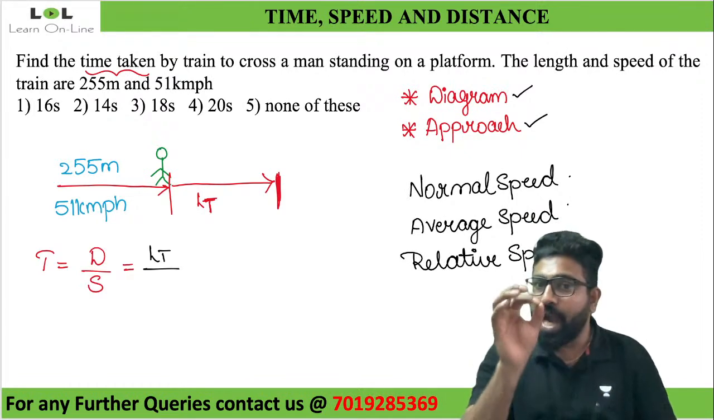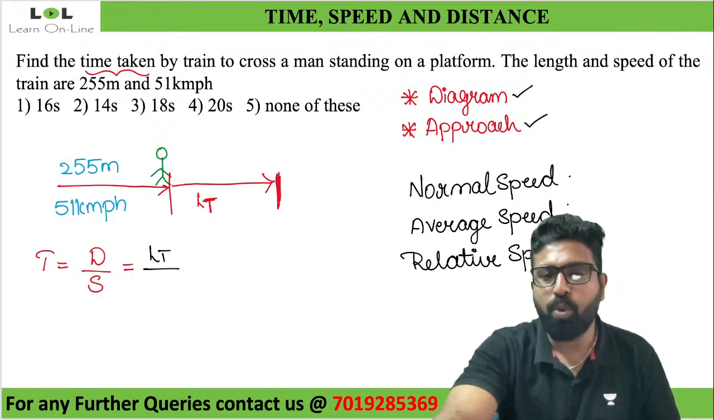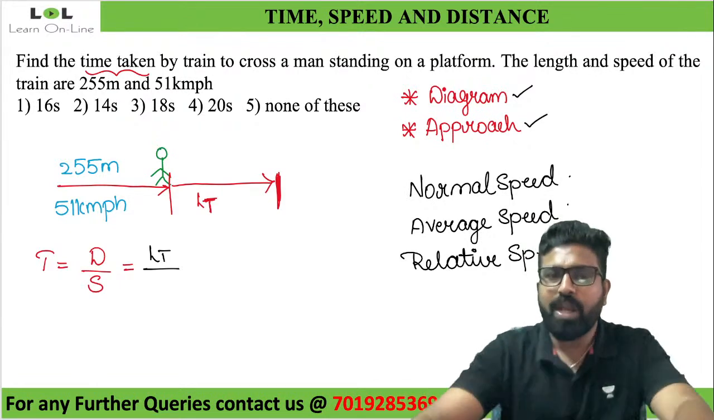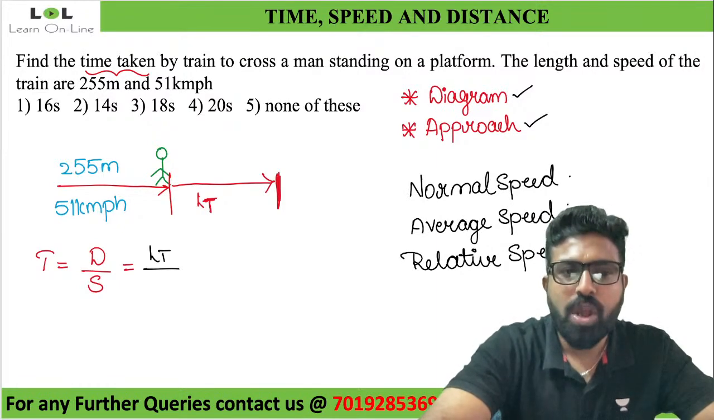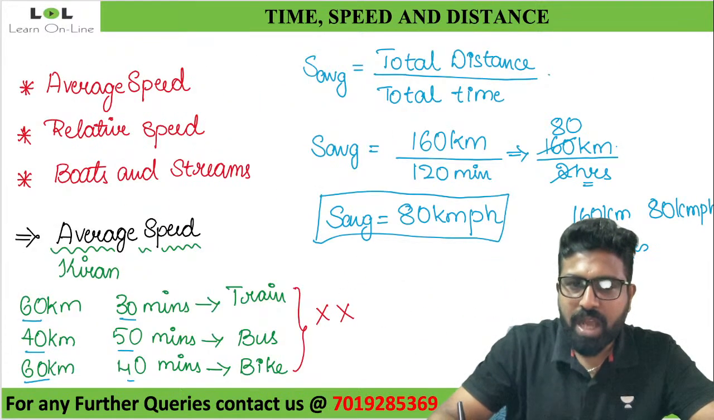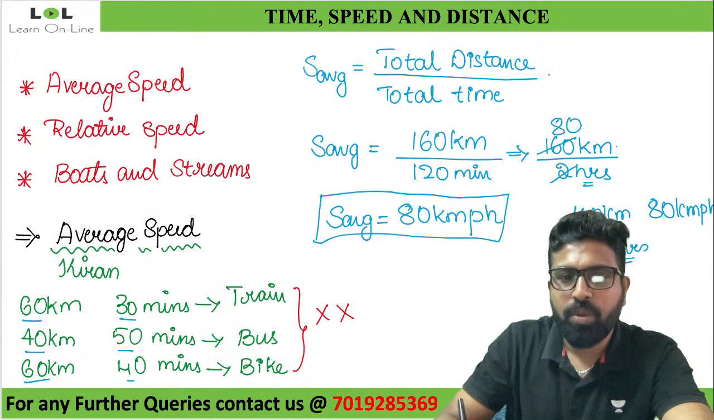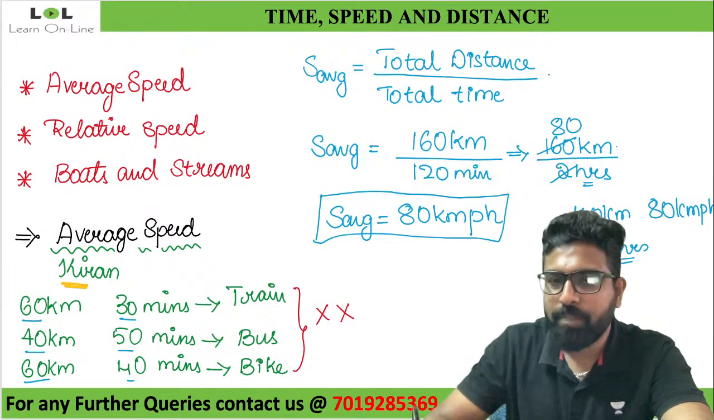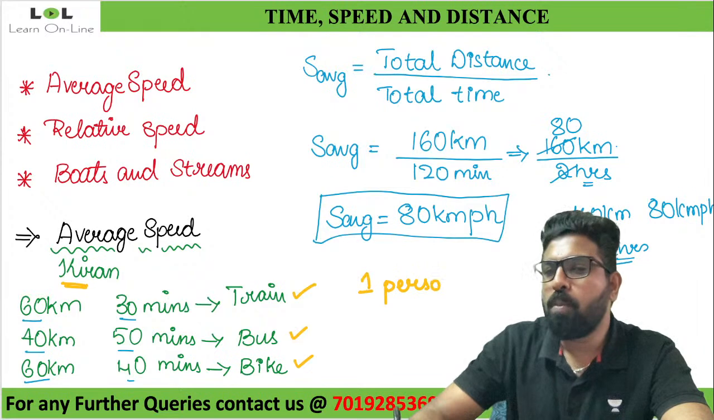Look at this, guys. To identify this also, I'll tell you a trick, how to easily identify what speed you have to use. Whenever we were dealing with average speed, who was traveling in this case? Kiran was traveling. How many speeds did he travel with? In the train, one speed. By bus, a different speed. By bike, a different speed. One person, more than one speed.